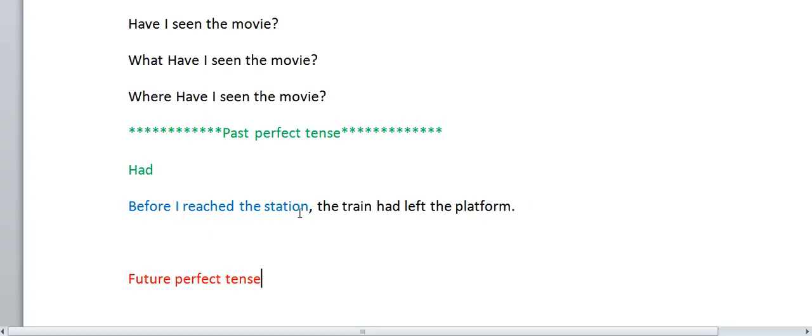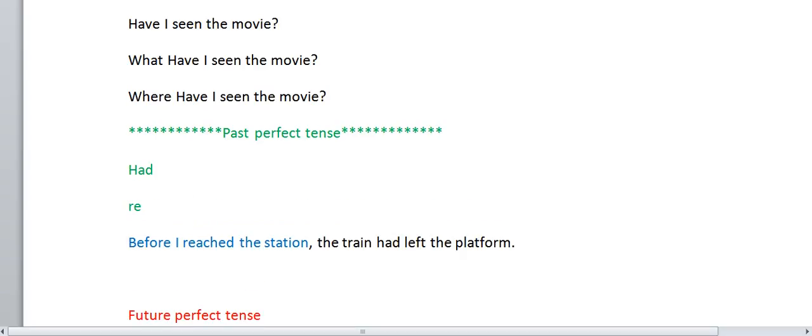Before he reached the station, the train had left the platform. What is the action which is done first? The train had left the platform. After that only, he reached the station. The train had left the platform. Had left, the platform. Here, what are the verbs we have used? Reached. All these three forms are reached.